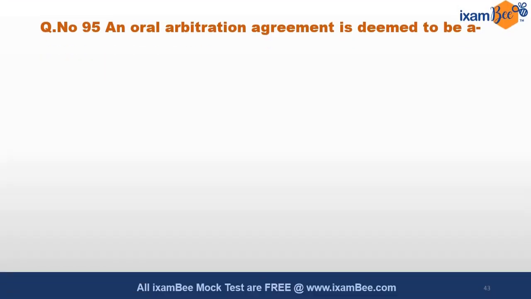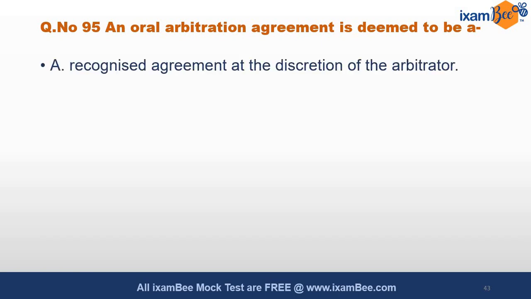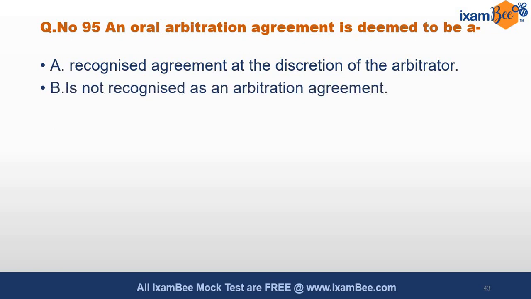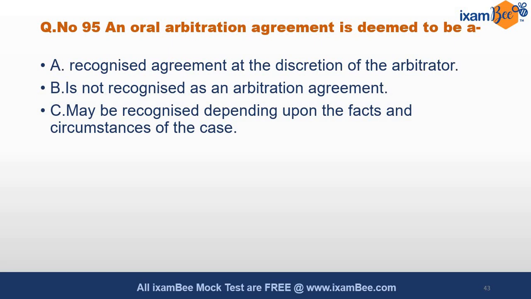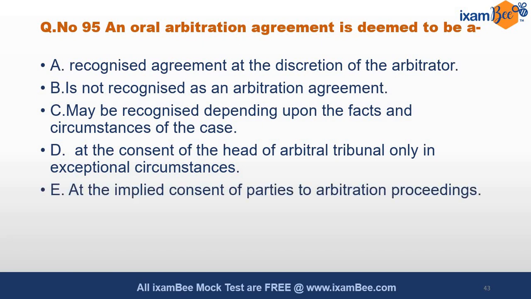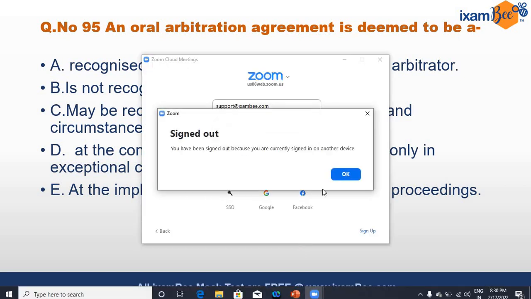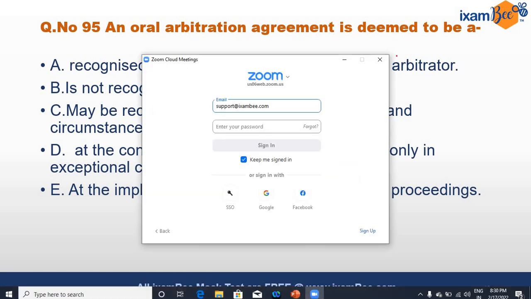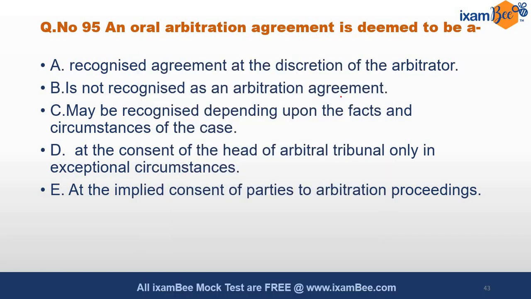An oral arbitration agreement is deemed to be a recognized agreement at the discretion of the arbitrator, is not recognized as an arbitration agreement, may be recognized depending upon the facts and circumstances of the case, at the consent of the head of the arbitral tribunal only in exceptional circumstances, or at the implied consent of parties to the arbitration proceedings. So an oral arbitration agreement is deemed to be a recognized agreement at the discretion of the arbitrator, is not recognized as an arbitration agreement.